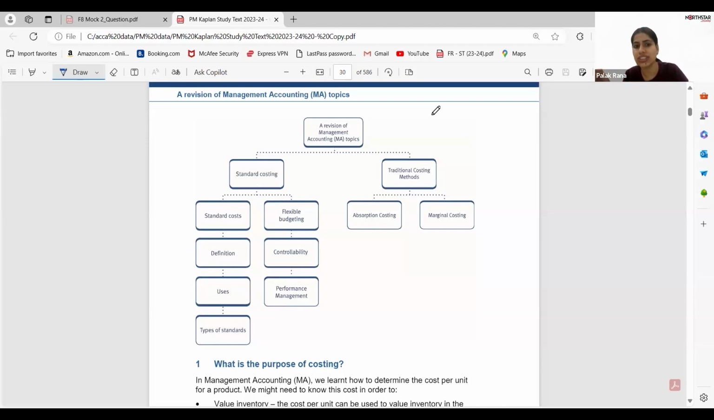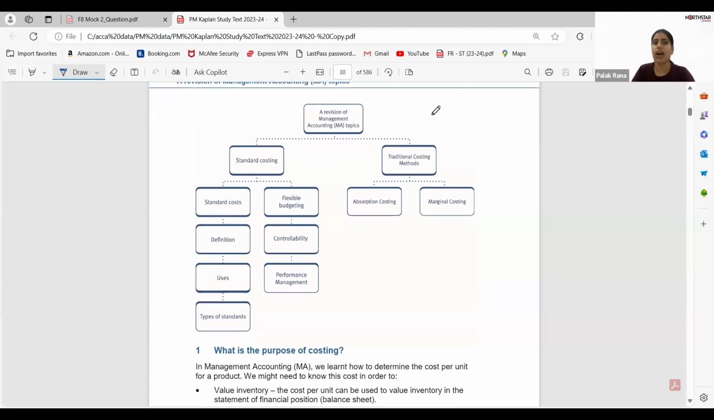Now, traditional costing and marginal costing methods were adopted earlier, and nowadays also they are being adopted. There is no hard and fast rule that we can't adopt them, because management accounting information is for internal use only. So it's at the discretion of the company what method they want to follow. In this particular chapter, we will be covering standard cost types, uses, the types of standards, and then how we can control the budgets. All these things will be covered.